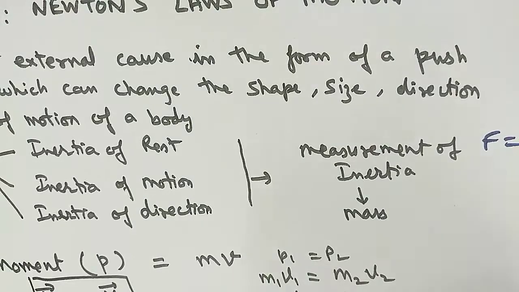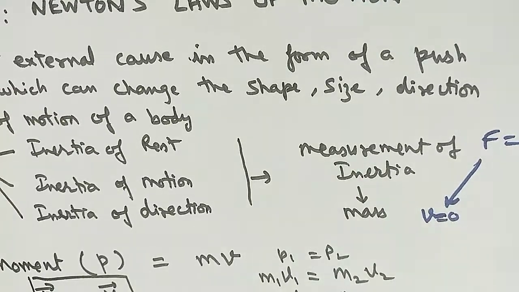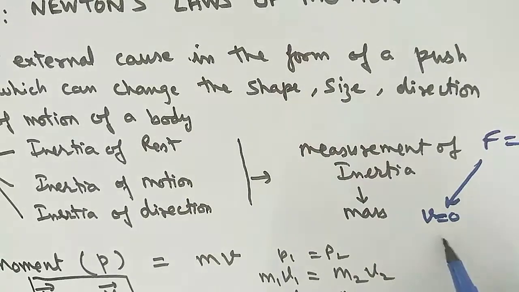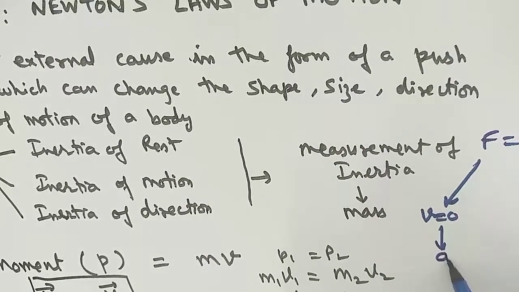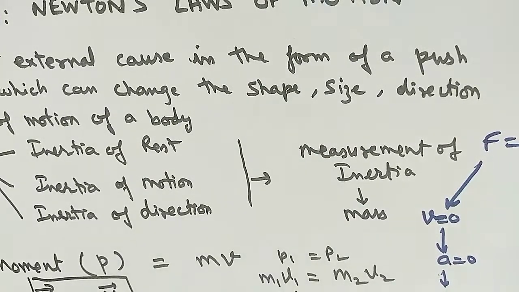In what conditions is it possible? Two conditions are possible. First, V is equal to 0, that is, the body is at rest. So the acceleration will be 0. If acceleration is 0, then F is equal to ma is equal to 0 in this case. So no force. If a body is at rest, the body will remain in the same state because the force will be 0.